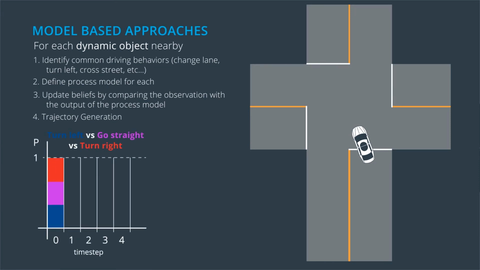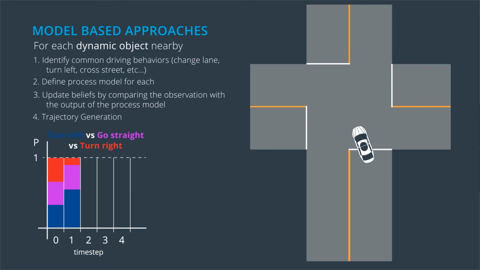The purpose of these algorithms is to maintain some belief about how likely it is that the driver intends to perform each behavior. We'll go into more detail later, but in this case, the probability of going straight or turning left would be higher than the probability of turning right.